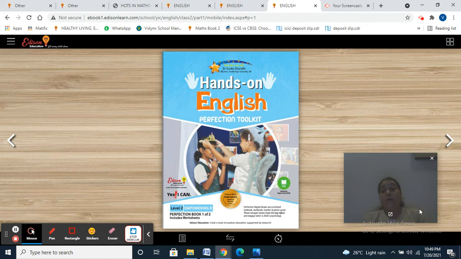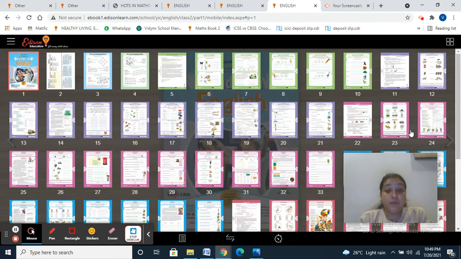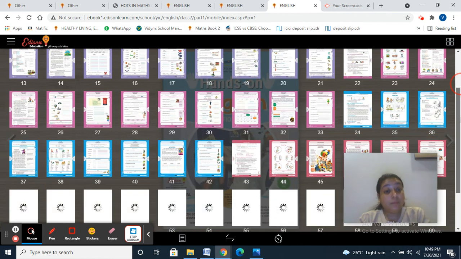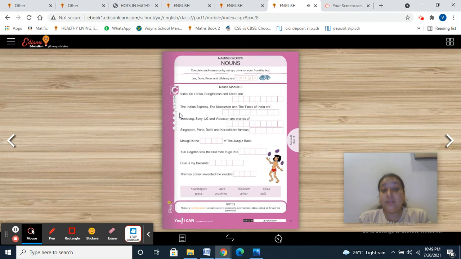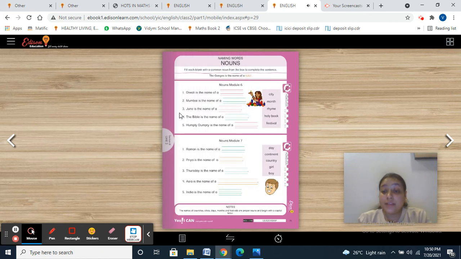Getting this point? So what we are going to do today is page number 29. In the last class we discussed cities, countries, newspaper names, soap names, television brand names, and then Yuri Gagarin and Thomas Edison. You did your notebook exercise. Five river names: Ganga, Yamuna, Gomti, Narmada, Byas.